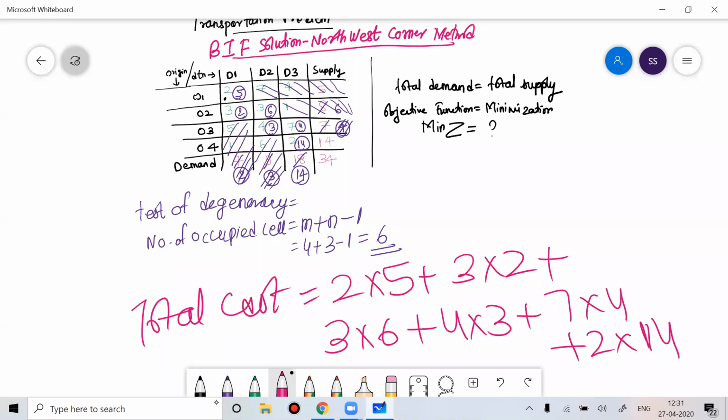So with this you can find the total cost. You can solve this to find the total cost. Okay, do this, find your total cost.